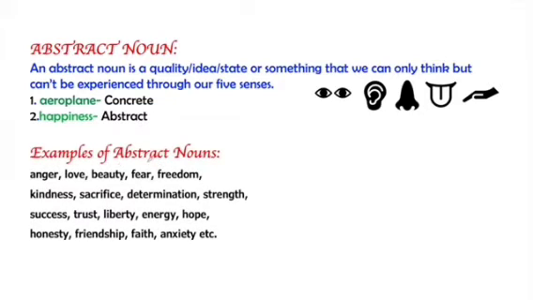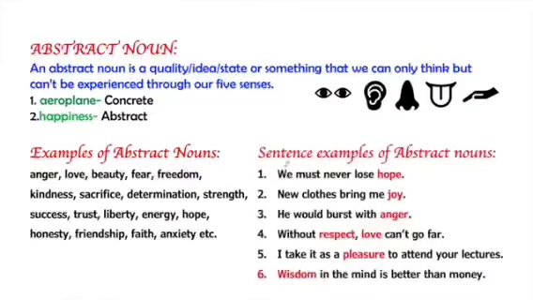Here are the examples of abstract nouns: anger, love, beauty, fear, freedom, kindness, sacrifice, determination, strength, success, trust, liberty, energy, hope, honesty, friendship, faith, anxiety, etc. These are the sentence examples of abstract nouns. We have used abstract nouns in the sentences, and you can see that none of these can be experienced through our five senses. So these words state the quality or feeling.